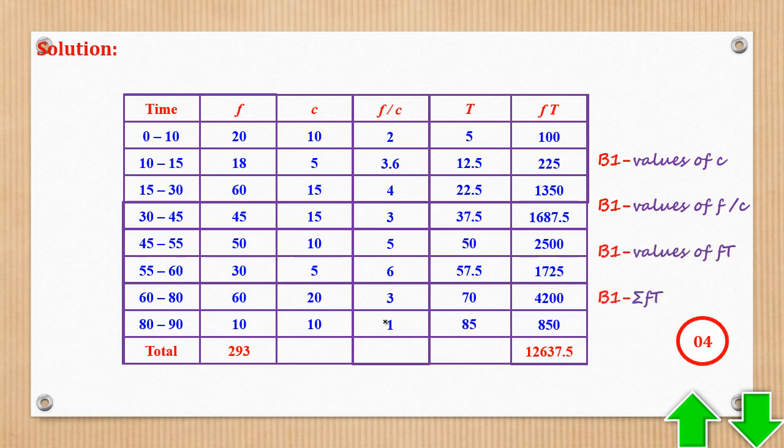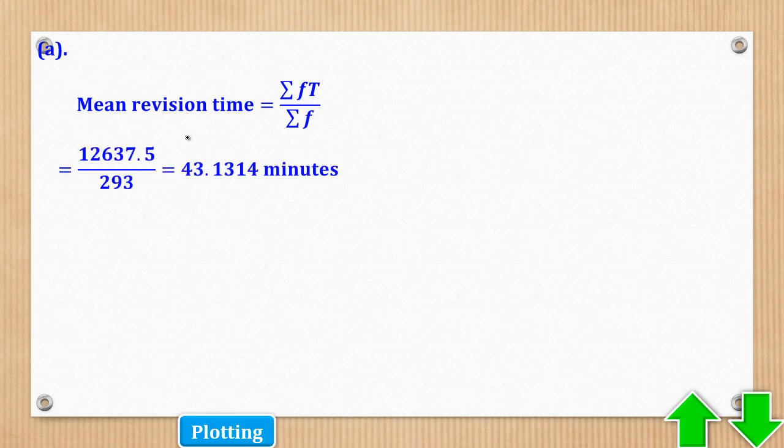So now that I've tabulated, I can now go and get the mean. So mean will be summation of fx over summation of f. Substitute, get the answer to the required decimal places. Then part B, they wanted a histogram.